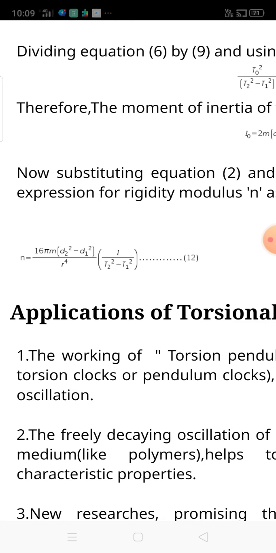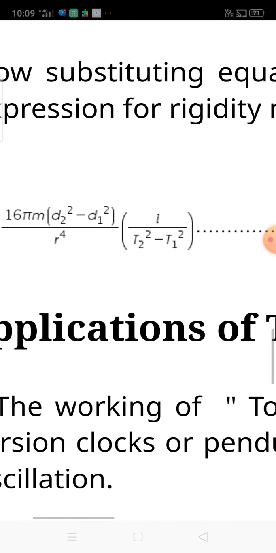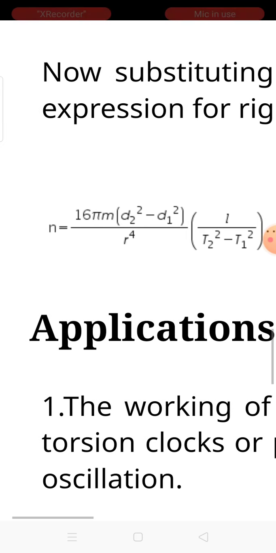It is 16 pi m (d2 squared minus d1 squared) divided by r to the power 4, into 1 by (T2 squared minus T1 squared). Definitely T2 and T1 represent the two different time periods of oscillation, and d2 and d1 are two different distances. M is the mass, pi is a constant, and r is the radius of the wire.